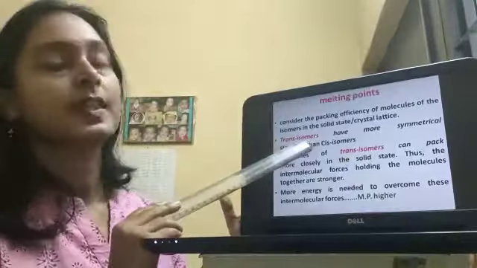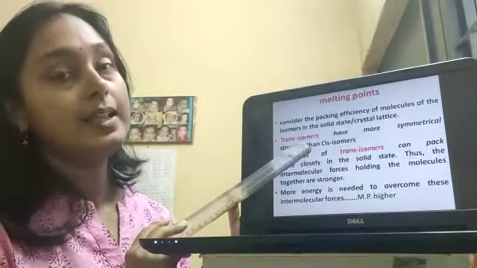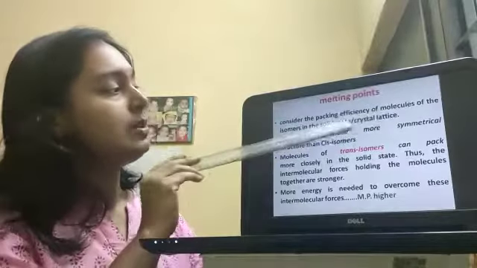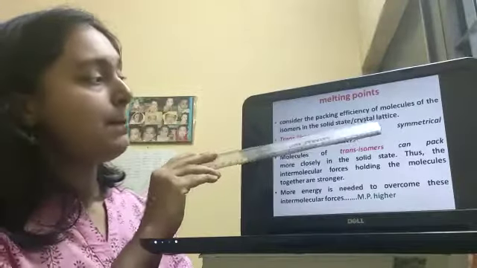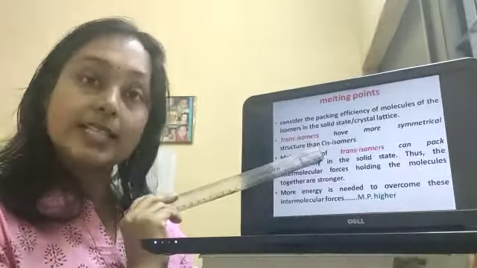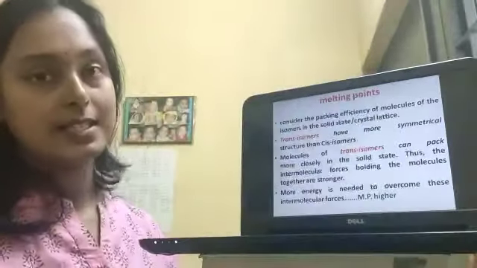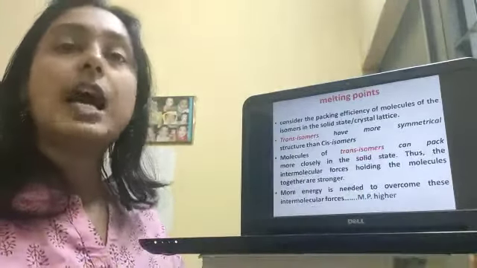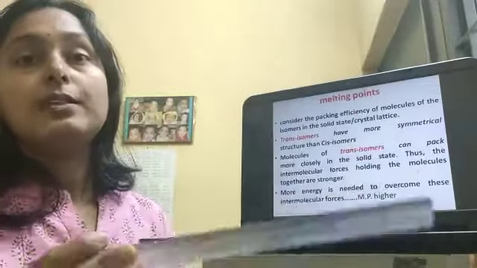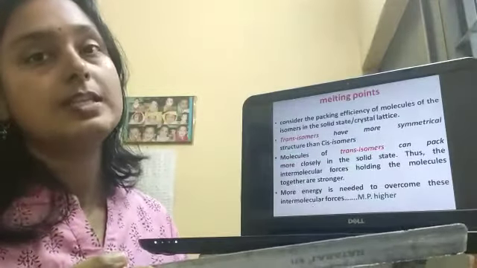Now melting point. The melting point of trans isomers is higher than cis isomers. Why? Consider the packing efficiency of molecules of the isomers in the solid state or crystal lattice. Trans isomers have a more symmetrical structure than cis isomers, and the molecules of trans isomers can pack more closely in the solid state of the lattice. As the structure of trans isomers is more symmetrical, they can fit better than cis isomers in the crystal lattice or in the solid state.